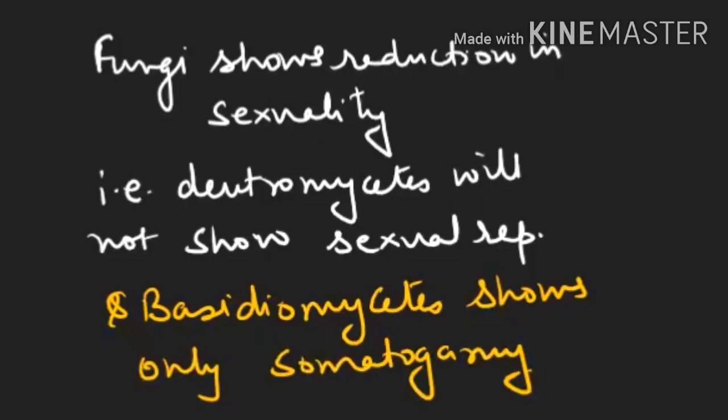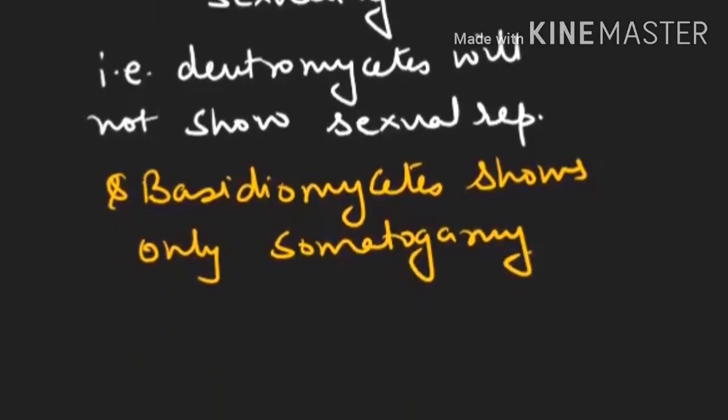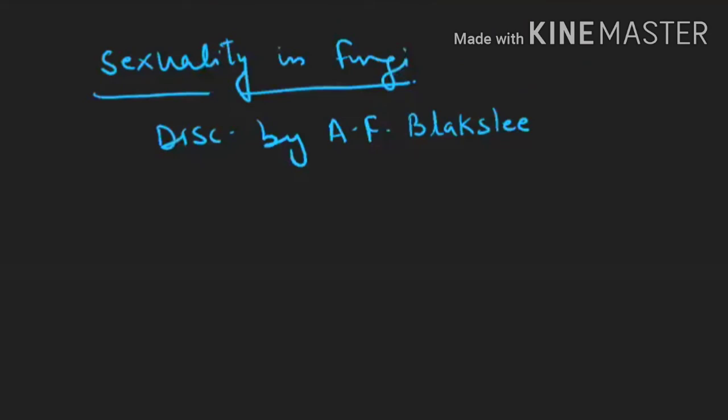Another point we have to remember is by which scientist and in which fungus sexuality was first discovered. Sexuality in fungus was discovered by A.F. Blakeslee in Rhizopus stolonifer.